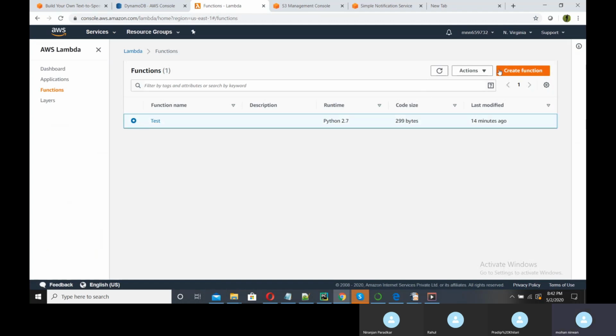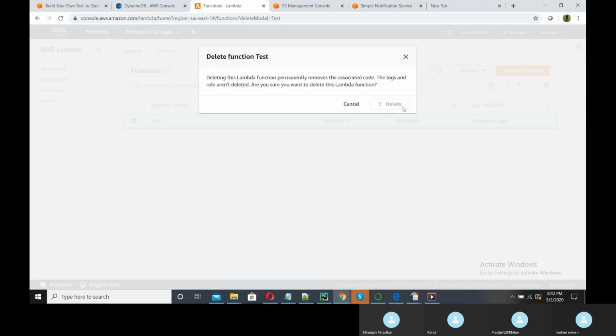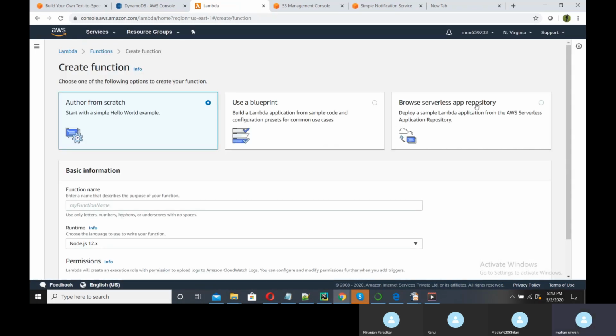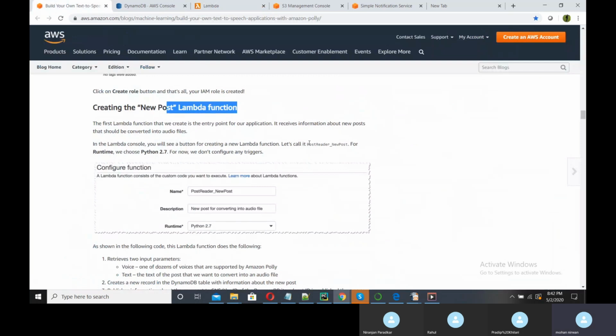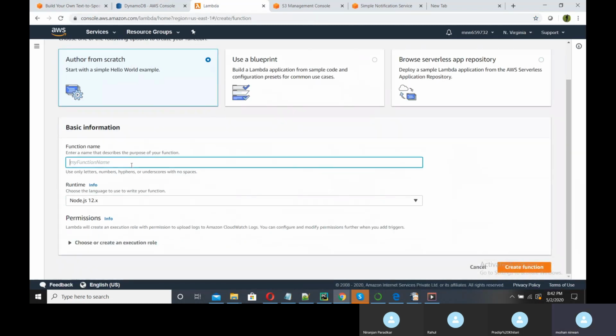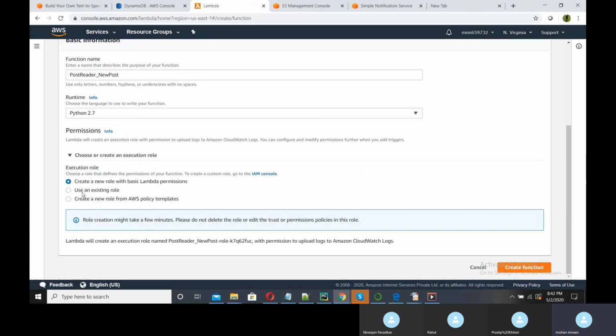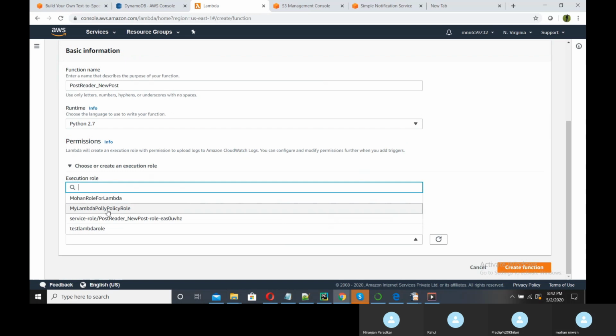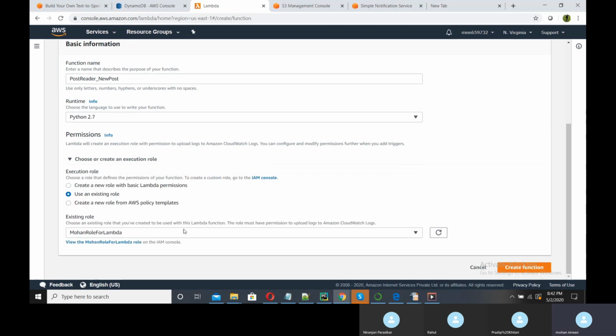Okay, this earlier I will delete this. Create function. So our first function is post reader new post. So from scratch, post reader new post. Python 2.7 we need to choose and we need to give the role. Use the existing role, the role for Lambda that we have just created, and we will create a function.